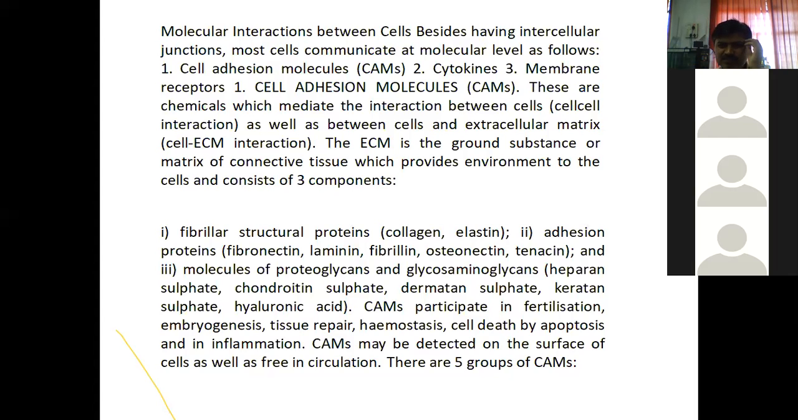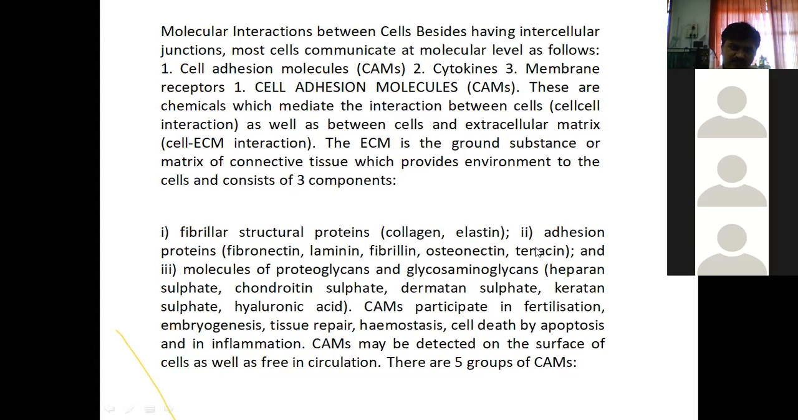ECM is the ground substance or matrix of connective tissue which provides environment to the cells and consists of three components. What are these three components from which this ECM is formed? Let's see these one by one. Fibrillar structural proteins: collagen, elastin.